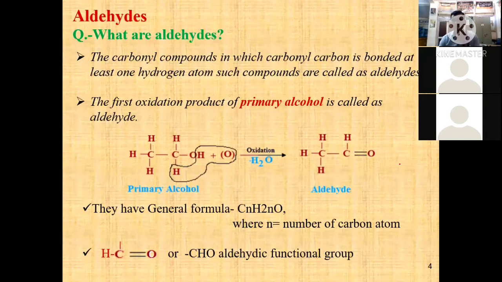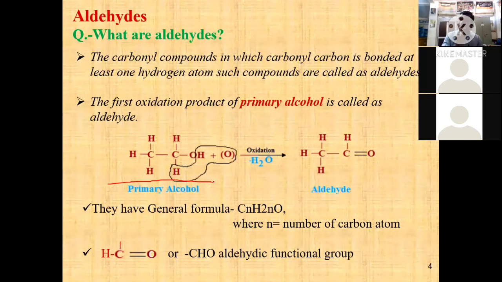You know the functional group of alcohol is ROH. Here in this reaction, this is the primary alcohol, ethyl alcohol, which is oxidized in the presence of K2Cr2O7, potassium dichromate, MnO2, or OsO4. A number of oxidizing reagents are available for oxidation of primary alcohol.